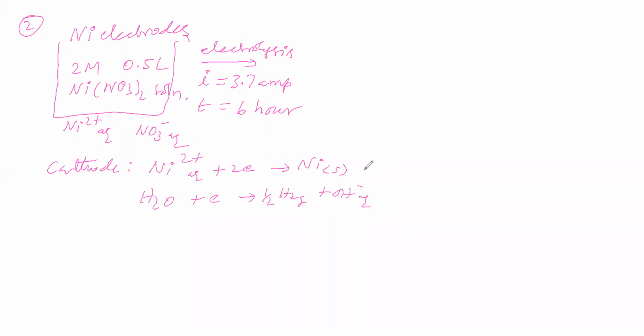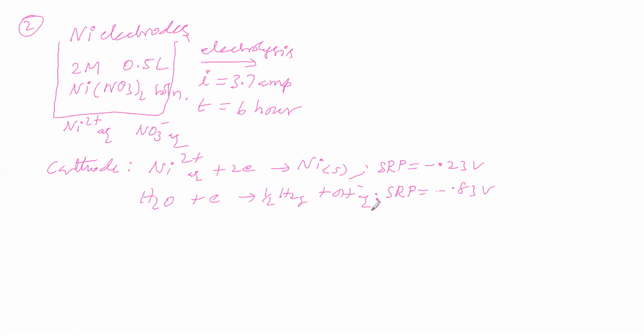We will see the SRP of the nickel electrode. In the second question, the SRP of the nickel electrode is given as minus 0.23 volt. For water, the SRP is not given, but by practice we can remember it as minus 0.83 volt.